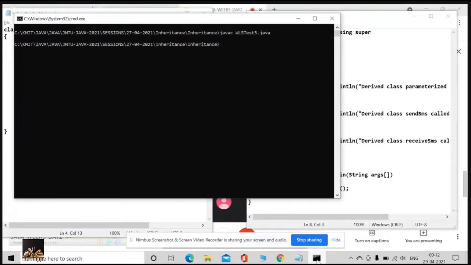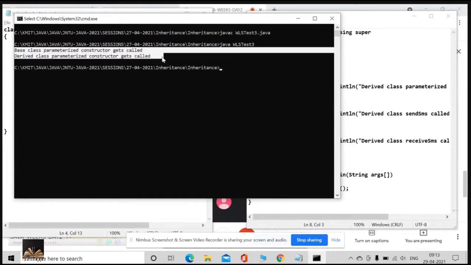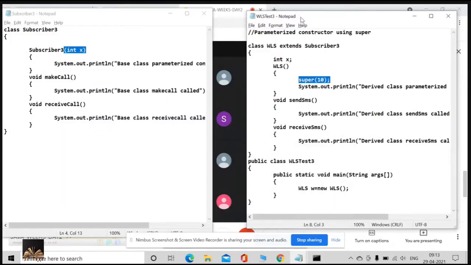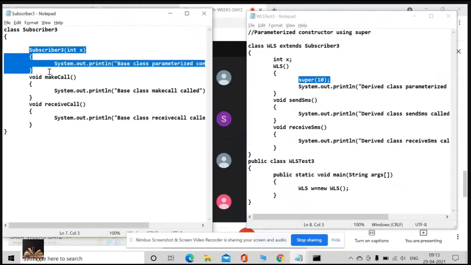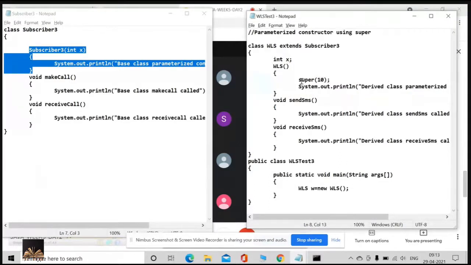Now it is compiled without any issue. And what is your output? 100%. First the base class parameters constructor gets called, and then the derived class constructor gets called. Listen, guys. Whenever there is a parameters constructor in my parent class and a default constructor in my child class, then I can pass the super explicitly by passing a value.